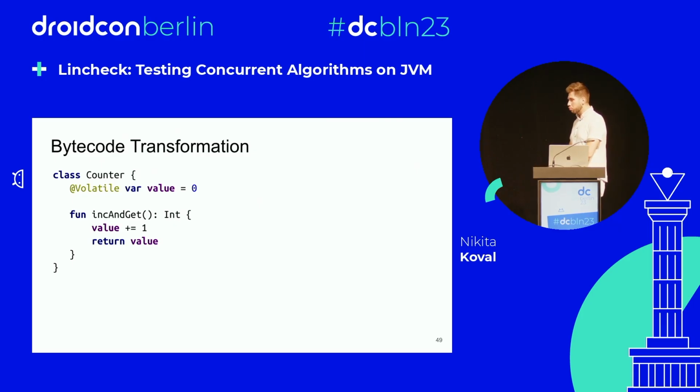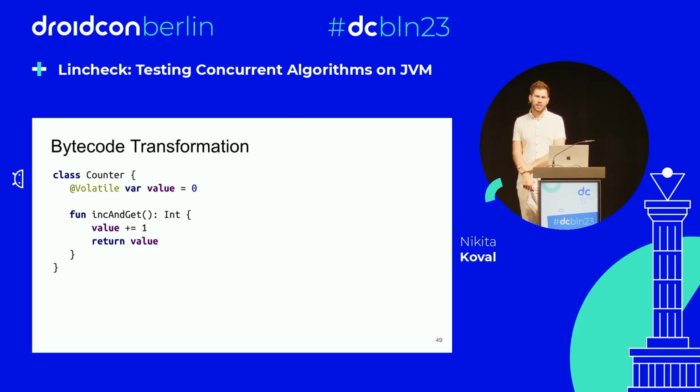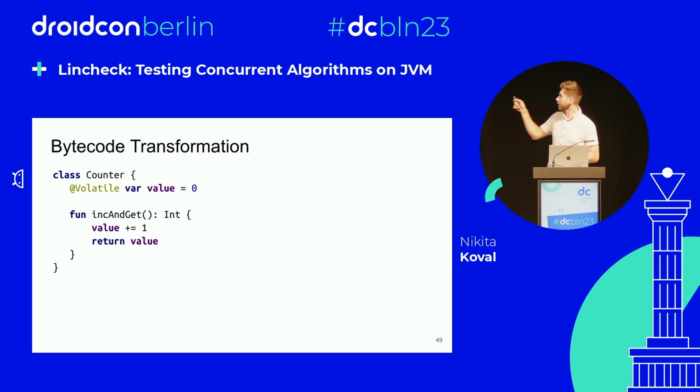And to build that trace, to control the execution, we do need some magic. This magic is called bytecode transformation. Let's take a look at this simple example. We have a counter here, obviously incorrect, with the operations increment and get. We implemented it by incrementing it by 1 and reading the value again and returning it.